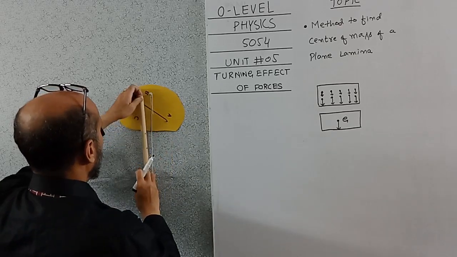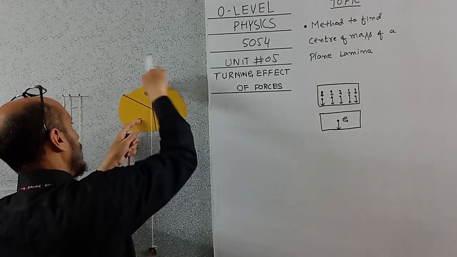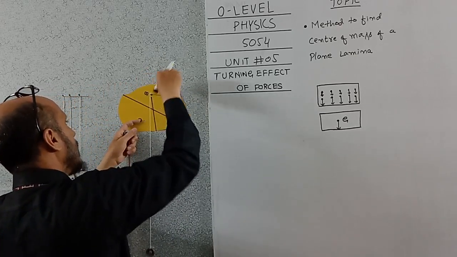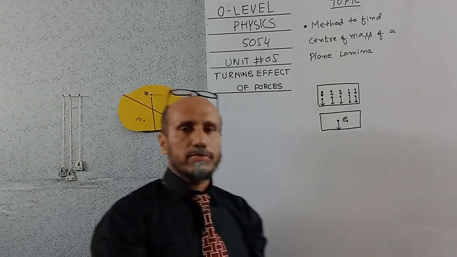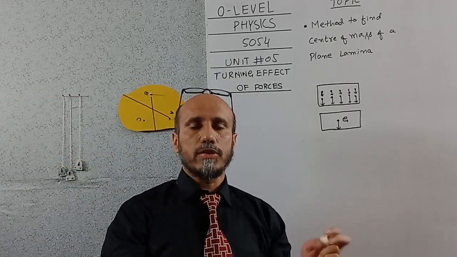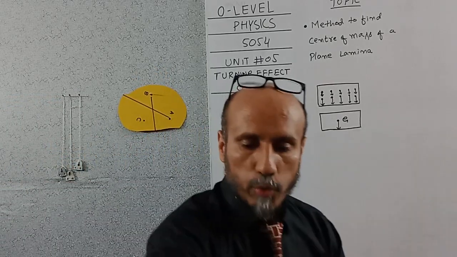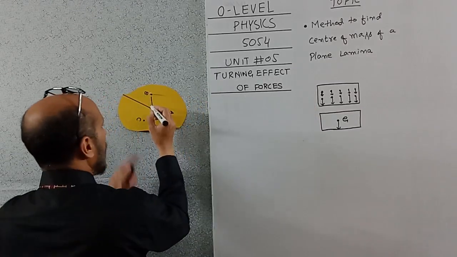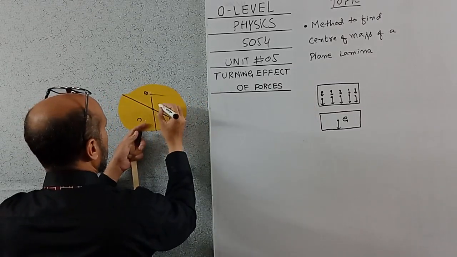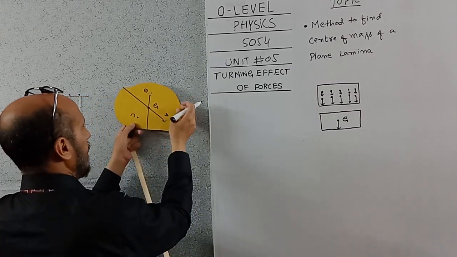So the point where these two lines intersect each other, now you can see initially it was hung through the point A, then I changed it and hung it through the point B. I have drawn the 2 lines from point A and point B, and the point where these 2 lines intersect each other, this point is called its center of gravity.